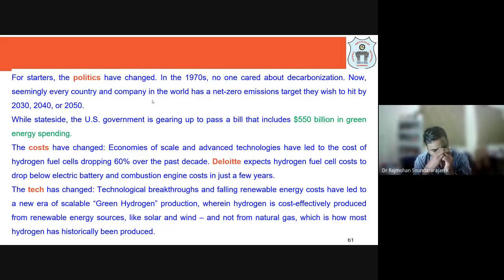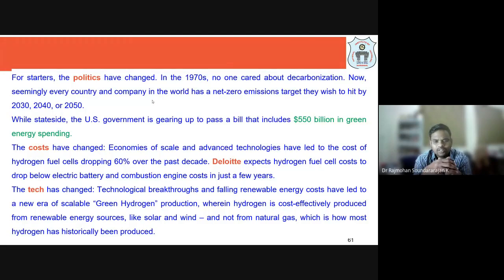Remember, the cost of production has also changed. The economies of scale and advanced technologies, because with new inventions, new catalysts made, new membranes made from a chemical engineering point of view, you are able to make more efficient catalysts for anode and cathode, and better electrolytes, or if it is a polymer membrane electrolyte.